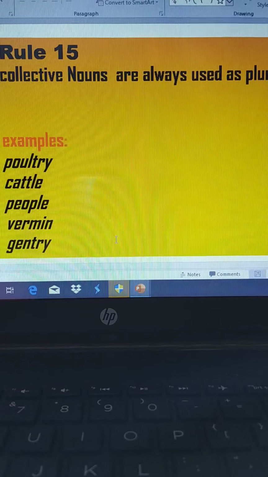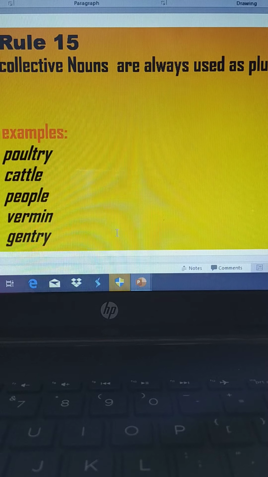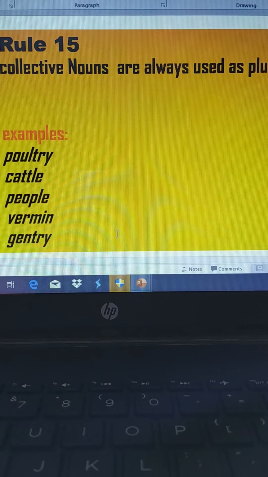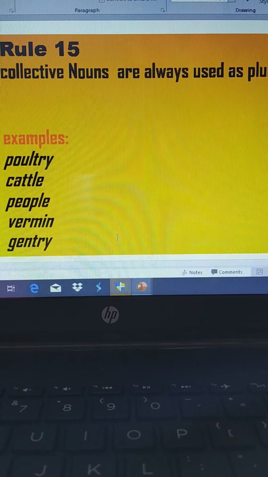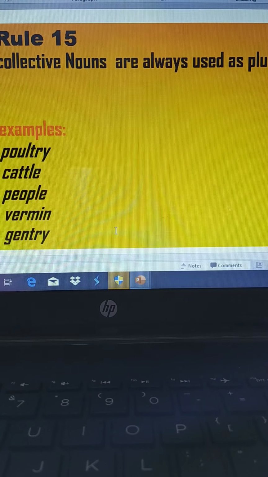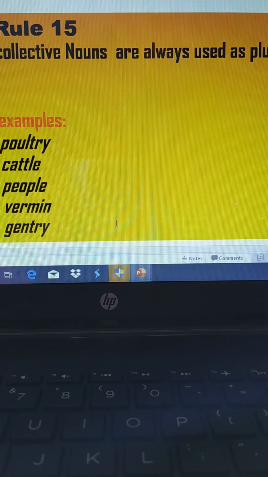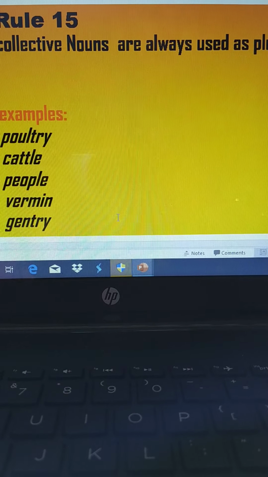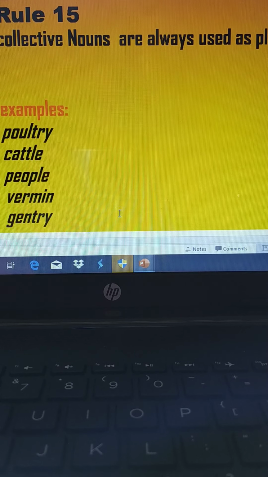Vermin destroys our property and carries disease. So you can see the purpose of vermin, and it is used in the plural sense, not in the singular sense. The next sentence is, who are those people? Here people is used in the singular or plural sense, both senses, whatever you take it as. And there are few gentry in this town. So there are few. It's not saying there is few. There are few. So are is always used to refer to the plural sense.